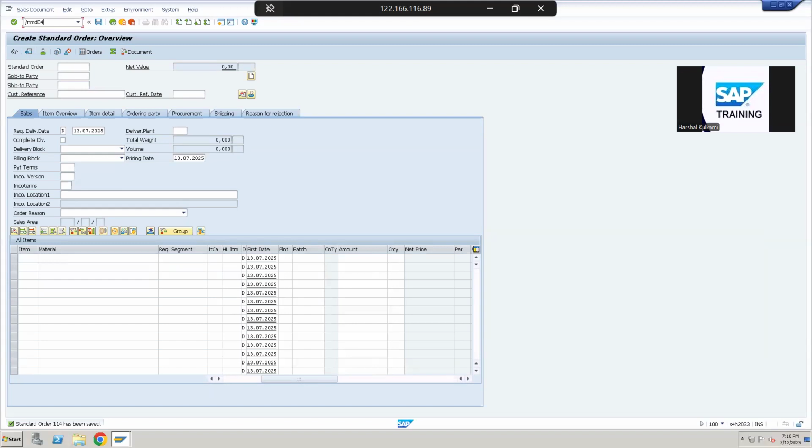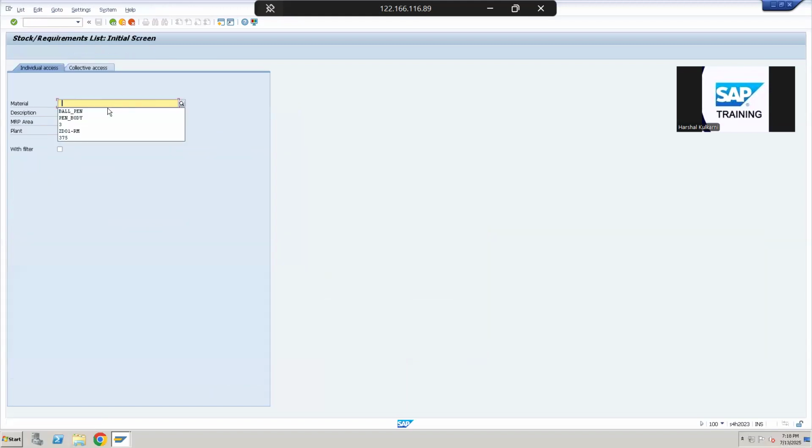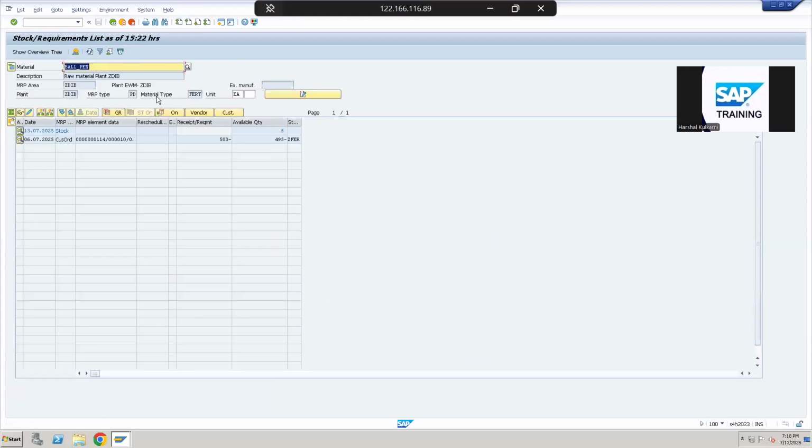So now let's check how this requirement is reflected in the system. This is transaction code MD04, where we can see all the open documents for a material. Now this is a ballpoint pen and we have an open order of 500 quantity. On the first line the system is showing that you already have 5 stock available of this material. You have a sales order of 500 and now you are running short by 495 quantity.